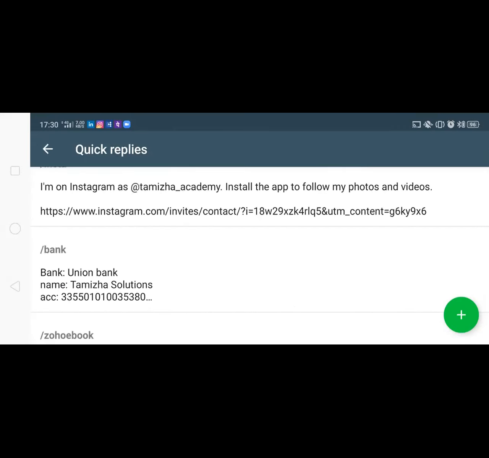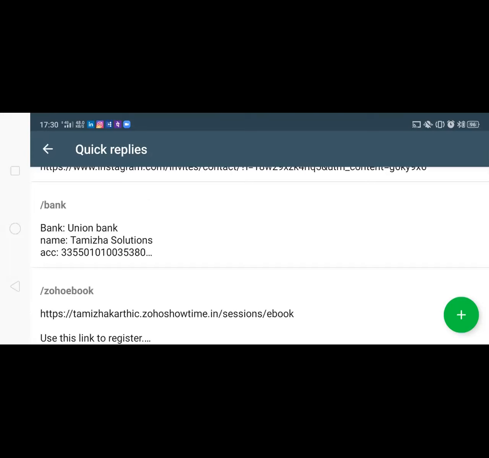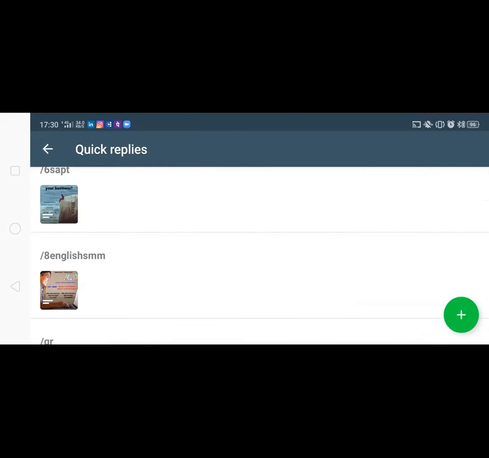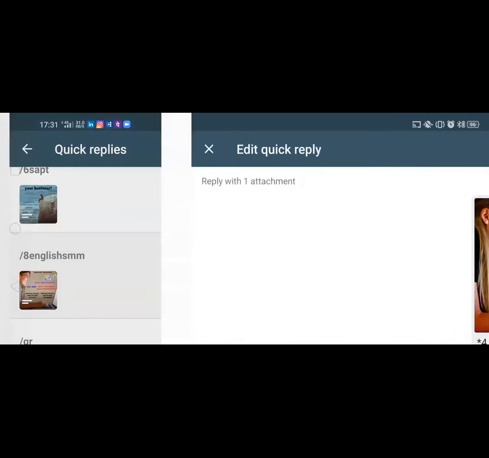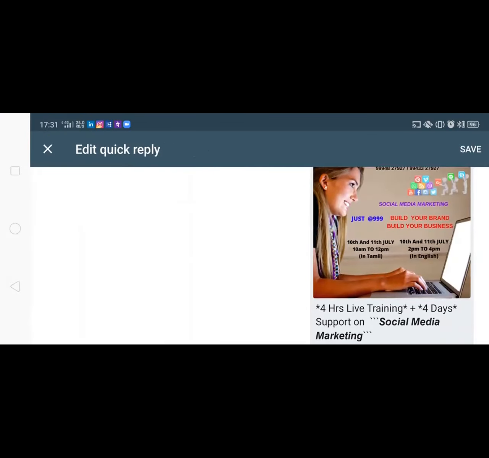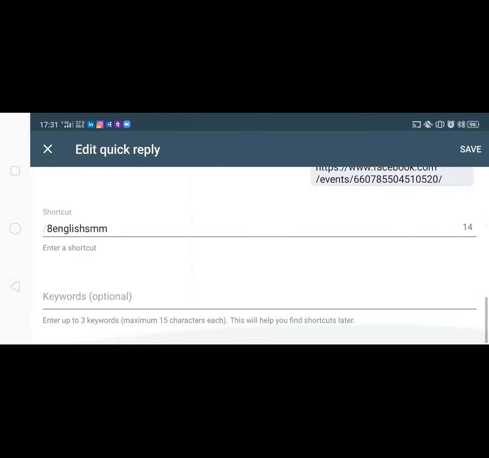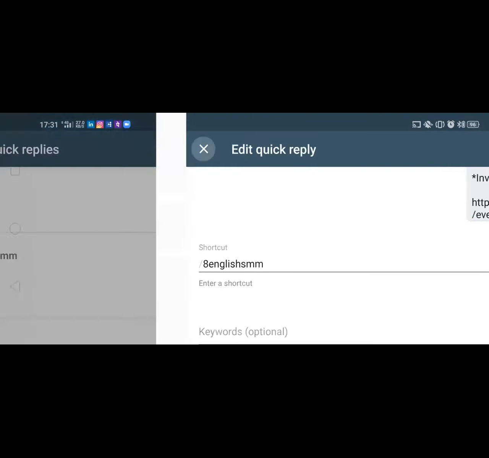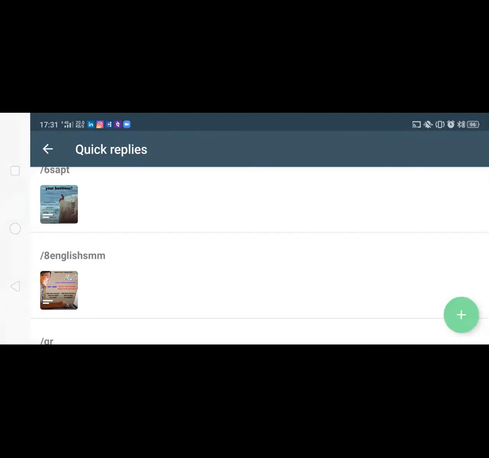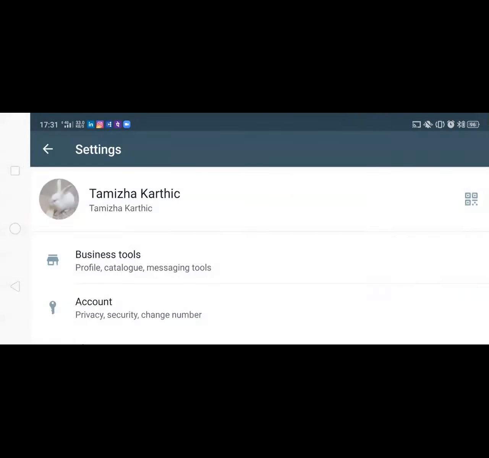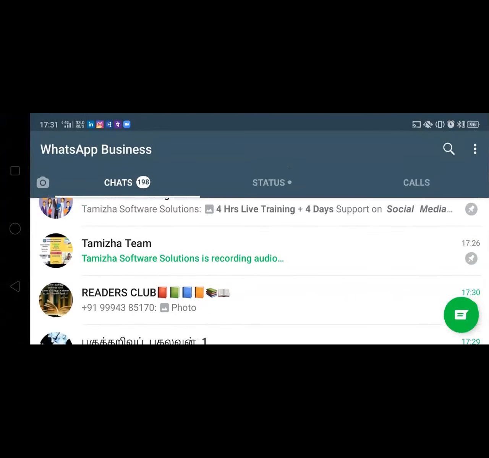So here I have a bank detail. If I type /bank, my bank detail will go to the particular person. And here I have 8 English SMM. If you see this particular promotion, here I have a promotion for our social media marketing training program. And here I have the whole data and I have the shortcut. By pressing this plus symbol, you can type it over here and create it. Once it is created,